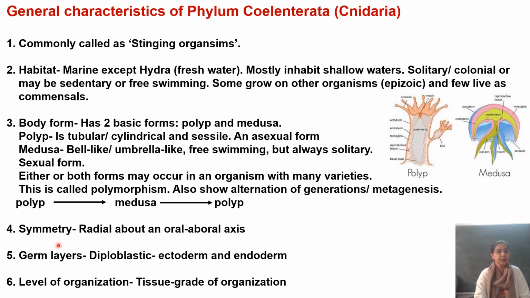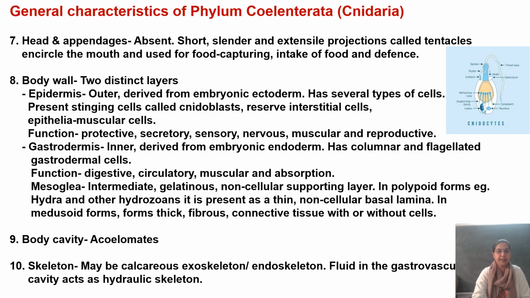If we talk about the symmetry, it is a radial symmetry about the oral aboral axis. Germ layers, again like sponges, coelentrates भी diploblastic हैं. यहाँ पे दो germ layers हैं, ectoderm and endoderm. There is no mesoderm here, hence diploblastic. The level of organization is tissue grade. This is the only phylum, in fact, where there is tissue grade of organization.